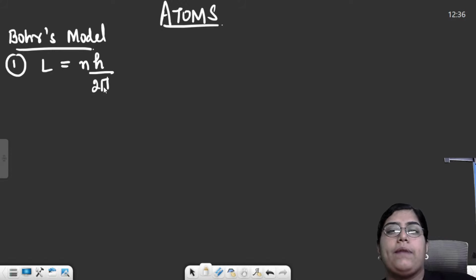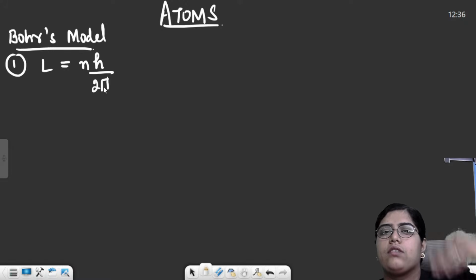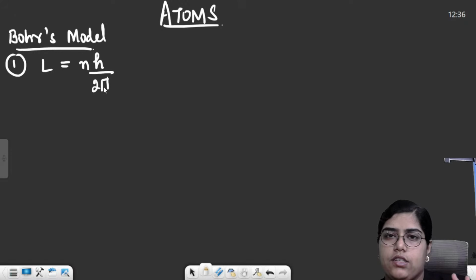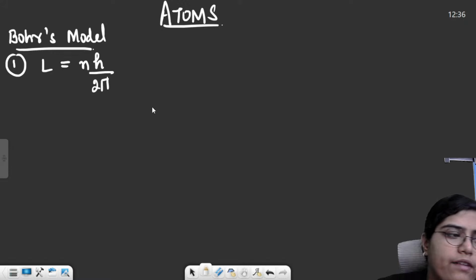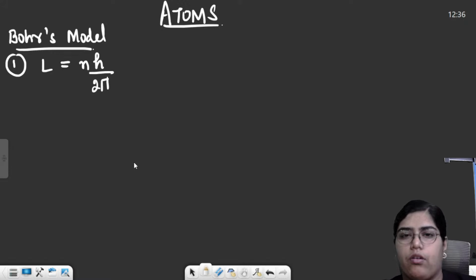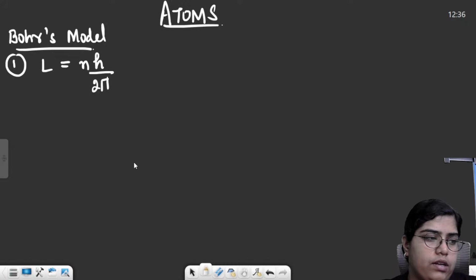Electron will only emit or absorb some amount of energy when it changes its orbit. If it goes from a lower energy state to a higher energy state, then it will need to absorb some energy. Whenever it comes from a higher to a lower state, it will release some energy. But energy in every orbit will always be fixed. And for that, he also gave some formulas, so I'll just write all the formulas quickly.